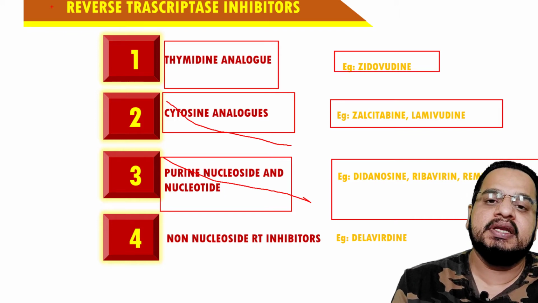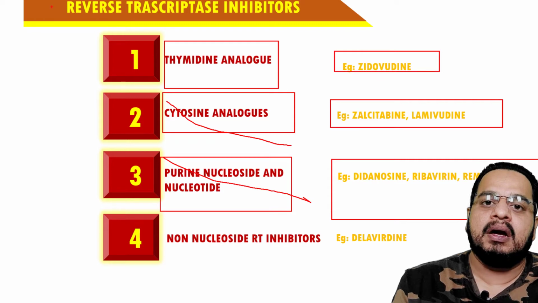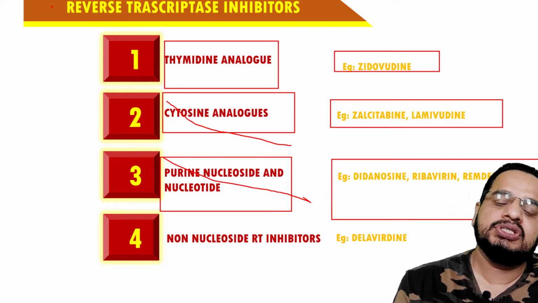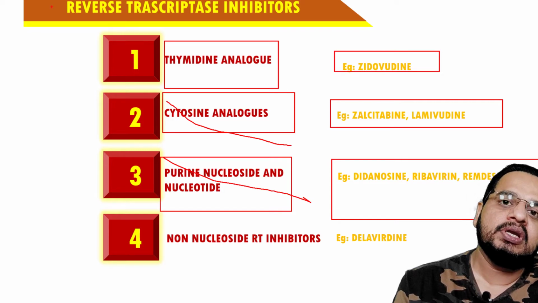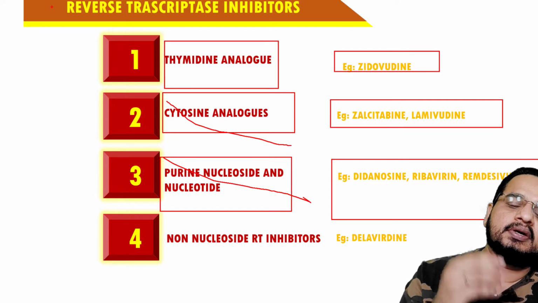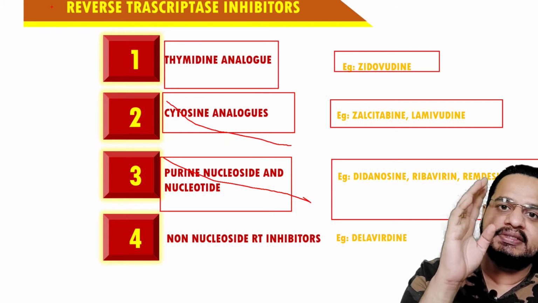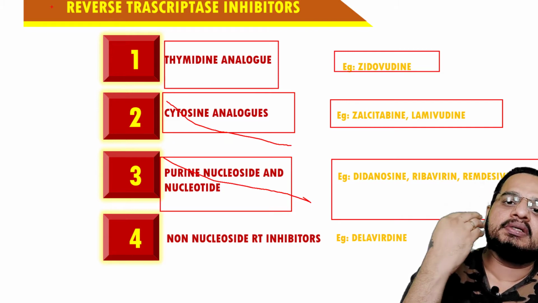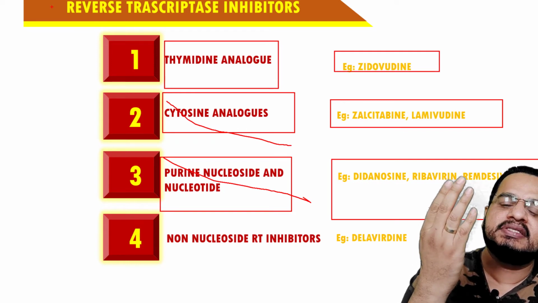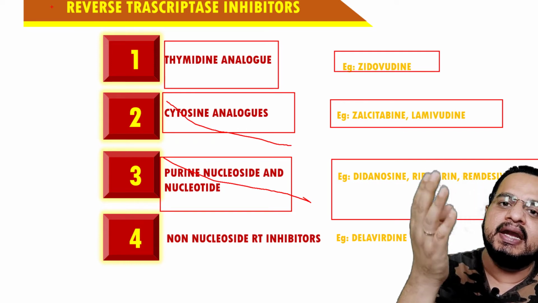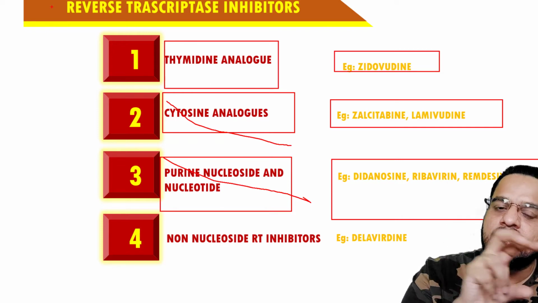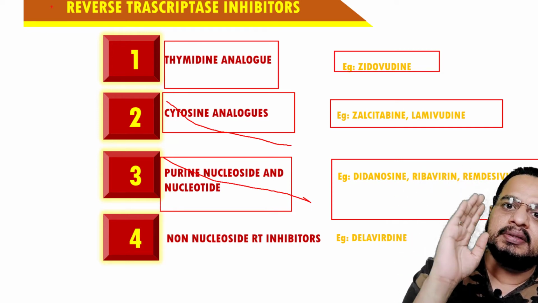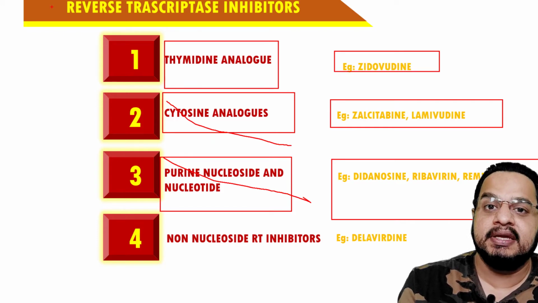Reverse transcriptase is actually the enzyme which is essential for the conversion of viral RNA. From this viral RNA, the single stranded DNA is synthesized, and this single stranded DNA gets incorporated into the normal DNA of the host cell, and the damage to the host cell takes place.